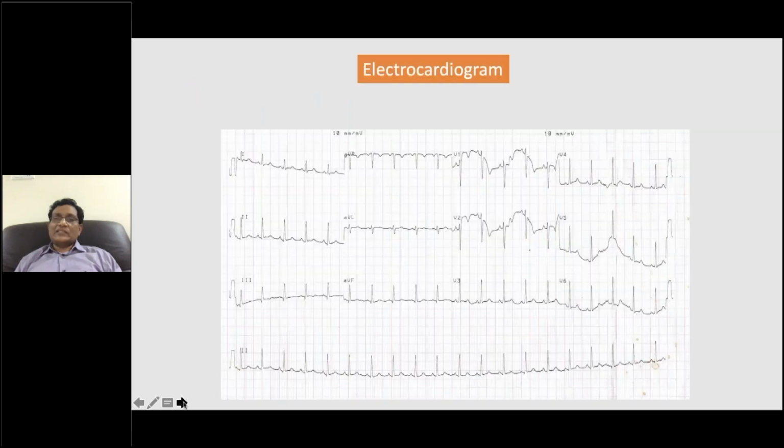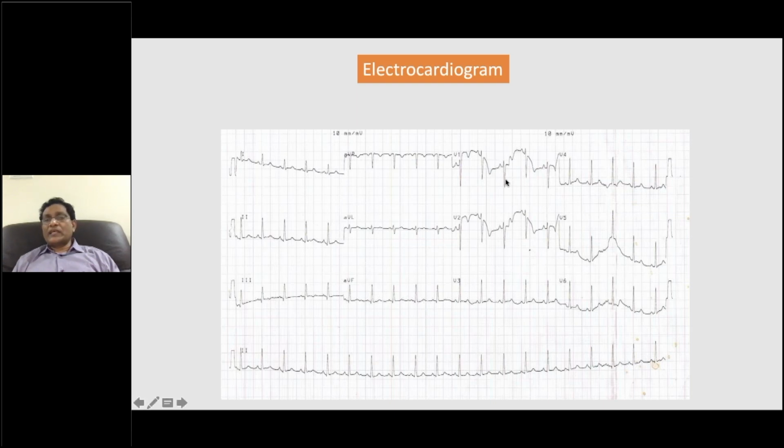So we took an ECG. I asked them to take an ECG in the beginning before transfer. You can give this ECG to any of the adult cardiologists without telling the age, and they will say it is essentially normal. An adult form pattern of ECG in a neonate is 100% abnormal. Here, if you look at the QRS axis, it is positive in aVF, positive in L1, suggestive of a left axis deviation, more than plus 60 or plus 45, which is quite abnormal. It may be normal in an adult.